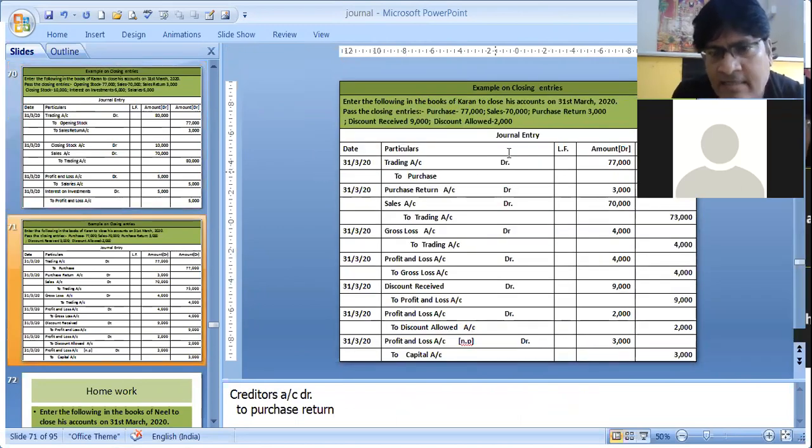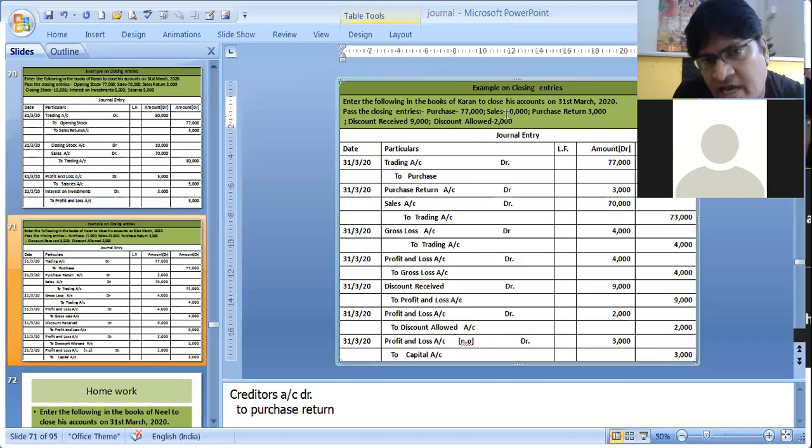Okay. Let's understand the next part. Enter the following in the books of current to close his accounts on 31st March. Pass the closing entries. Over here we have taken item purchase, sales, purchase return, discount received and discount allowed.